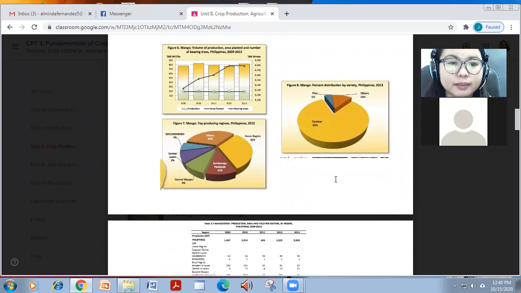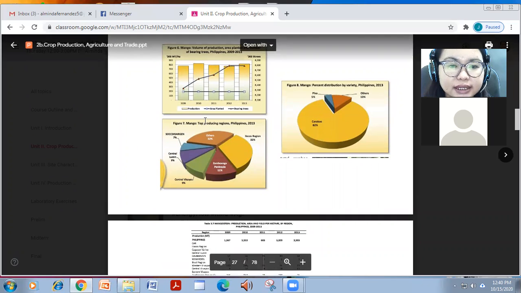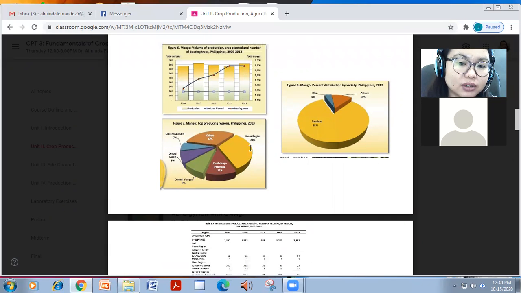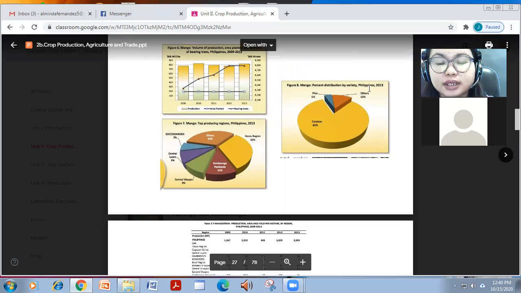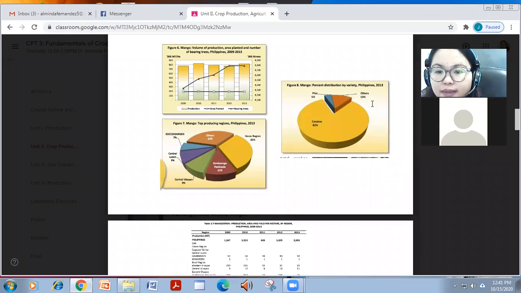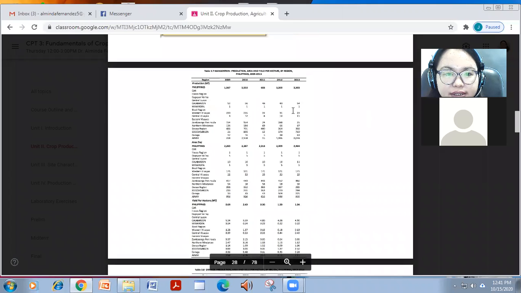So for mango naman, you can see that this is the area planted and this is the increase of bearing trees and the production. So nagpapa-increase yung bearing trees, samantala yung area planted is pareho lang, as well as the production. And the highest producer ay Ilocos region, followed by Zamboanga, Central Visayas, Central Luzon. And in terms of different variety like Pico, Carabao, mostly Carabao mango ang ating pinuproduce.